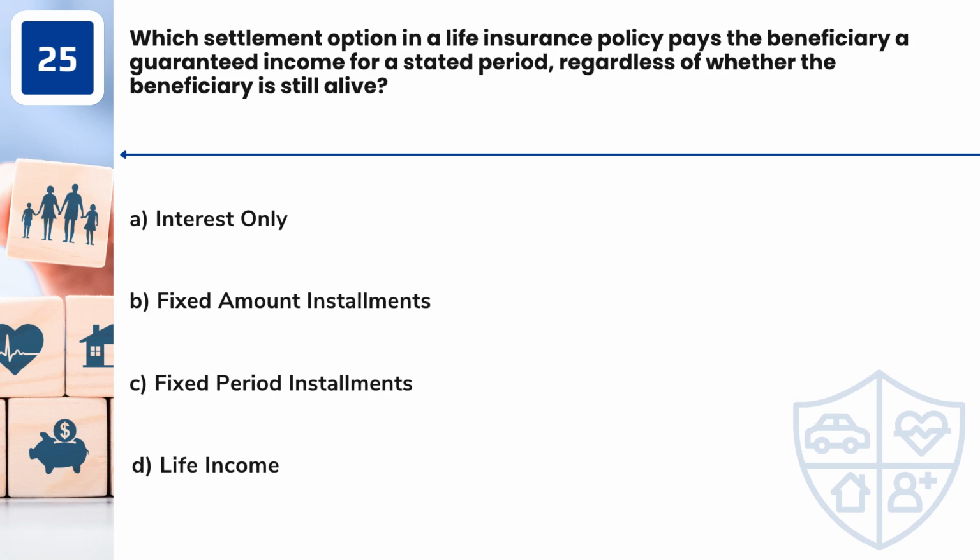Question 25. Which settlement option in a life insurance policy pays the beneficiary a guaranteed income for a stated period, regardless of whether the beneficiary is still alive? A. Interest only. B. Fixed amount installments. C. Fixed period installments. D. Life income.